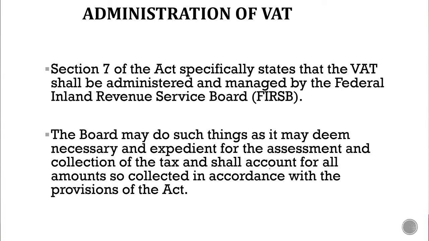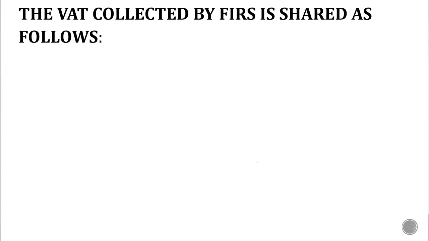So the Federal Inland Revenue Service Board is saddled with the responsibility of assessment, collection, and accounting for all the amounts so collected in accordance with the Value Added Tax Act. Please take note of that. Now, the next thing we look at is VAT collected by the Federal Inland Revenue Service, how it is shared.